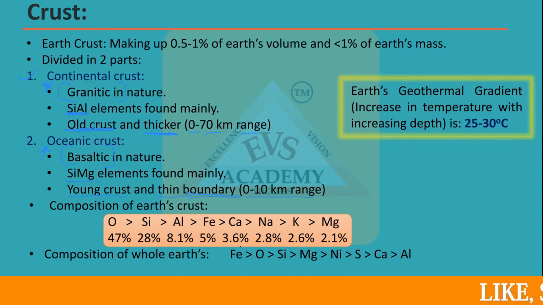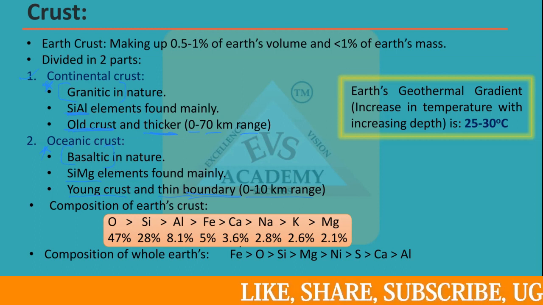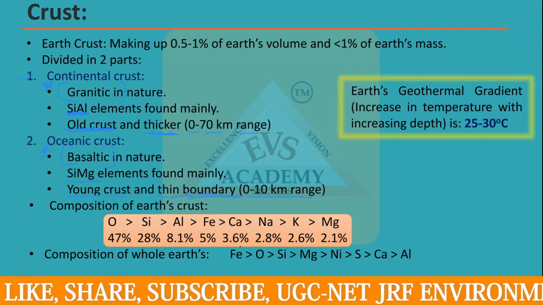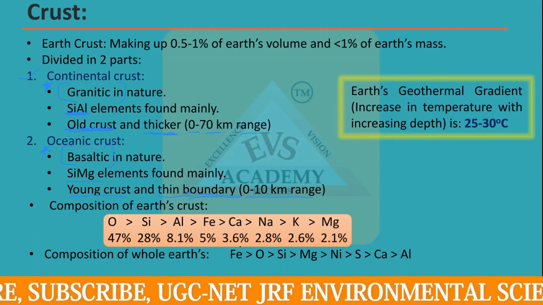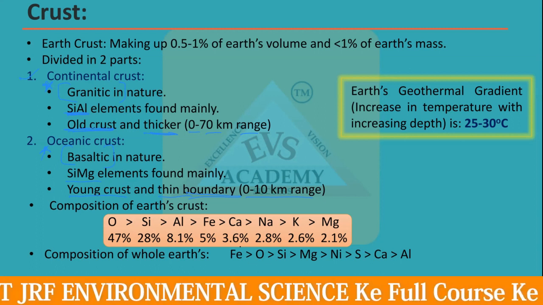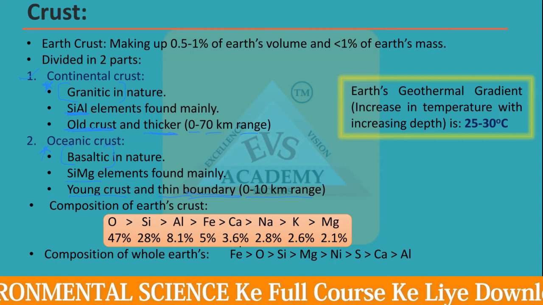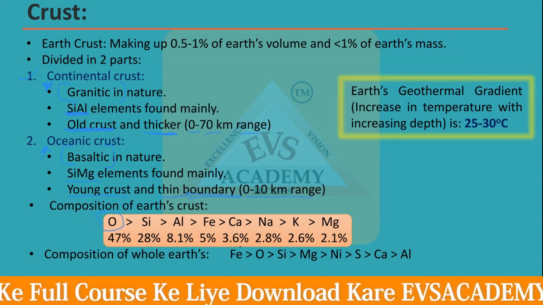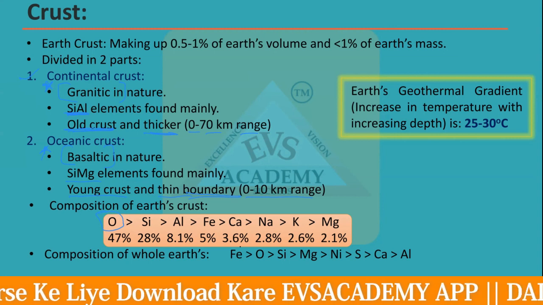Now, if you look at all the different elements or metals, you can ask: what is the composition of the earth crust? The element found in the highest amount in the earth crust as a whole is oxygen. That is a very unique and strange feature of the crust.